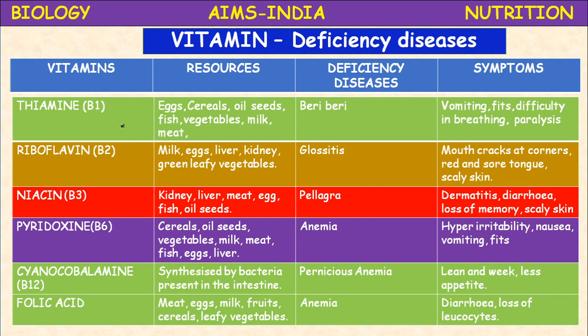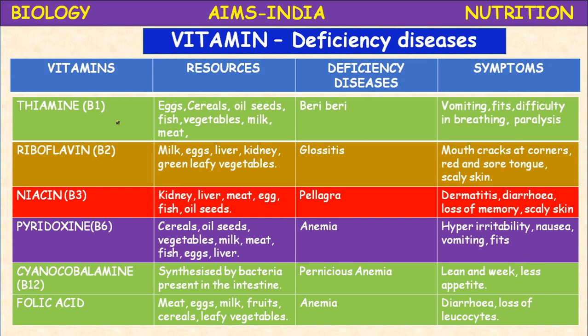The vitamins are basically classified into two main types: water soluble vitamins and fat soluble vitamins. Who discovered vitamins? Vitamins were discovered by the scientist Funk. Based on solubility, vitamins are divided into water soluble and fat soluble.